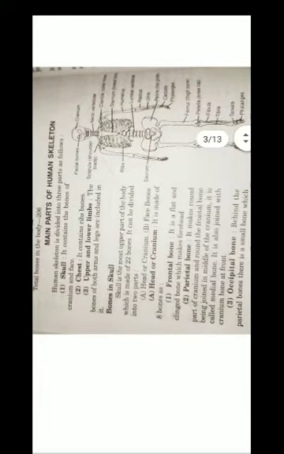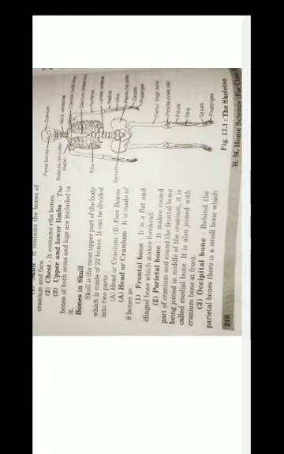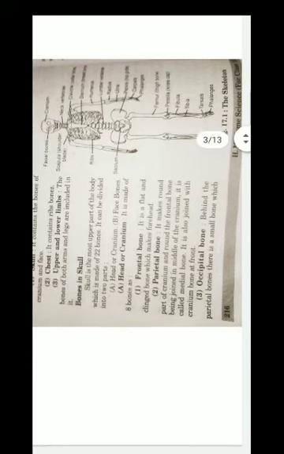Main parts of the human skeleton. A skeleton is divided into 3 main parts as follows: skull, chest, upper and lower limbs. Bones in skull. Skull is the most upper part of the body which is made up of 22 bones. It can be divided into 2 parts: head or cranium: number 1, frontal bone, parietal bone. Number 2, parietal bone or occipital bones. Number 3, number 4, temporal bone, sphenoid bone, ethmoid bone.